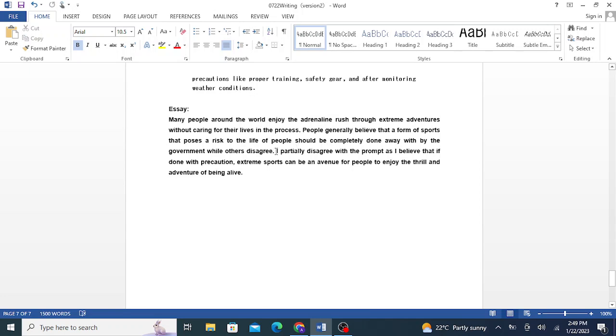For paraphrasing this, I have written, people generally believe that a form of sports that poses a risk to the life of the people should be completely done away with by the government, while others disagree. Okay, so there are two positions. They are offering you two positions, so you need to mention these two positions in this paraphrase statement. And then I have written that my opinion is I partially disagree with the prompt, as I believe that if done with precaution, extreme sports can be an avenue for people to enjoy the thrill and adventure of being alive. So this clearly shows my position. I partially disagree with the prompt. I do not completely disagree that it should be allowed in all its forms, but I partially disagree because I say that it should be allowed by taking all the precautions.